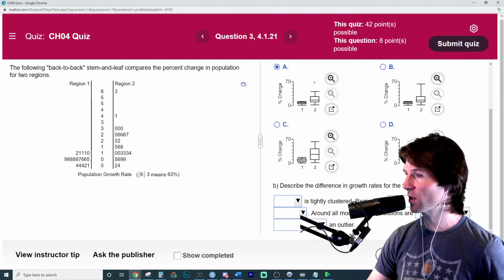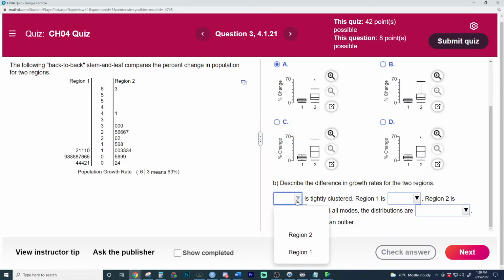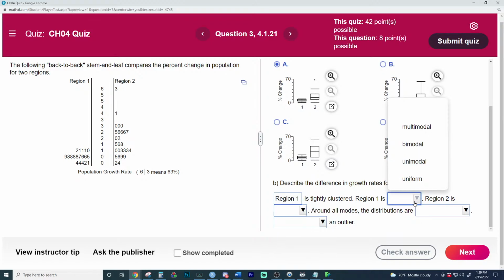But those are just two ways to solve it, visually or with JMP. Both are very great ways to solve it and good practice to understand these concepts. So region 1 is more tightly clustered. Region 1 is unimodal, hence there's one modal area, a peak around this mountaintop.